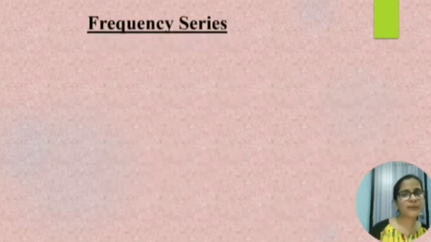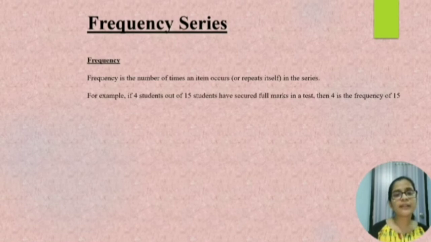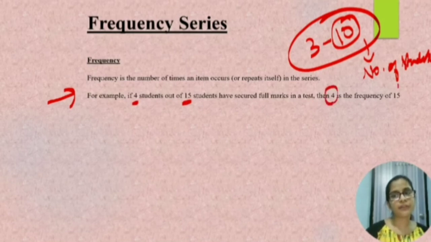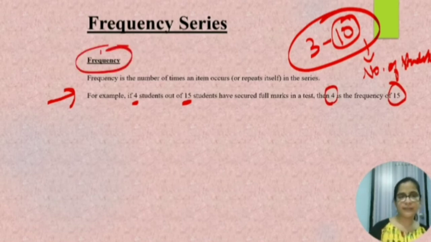Next we have frequency series. Under that we have different terms. First is frequency. Frequency is the number of times an item occurs in the series. I have given an example here. If 4 students out of 15 students have secured full marks in a test, then 4 is the frequency. So the number of times an item has occurred in a series is known as frequency.